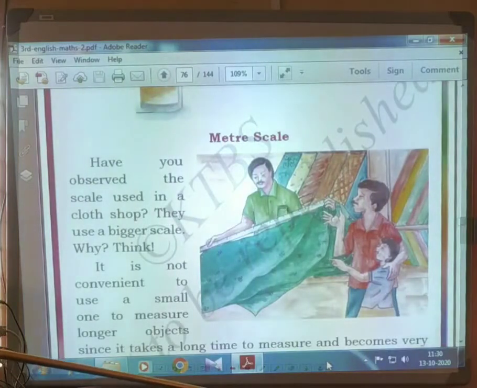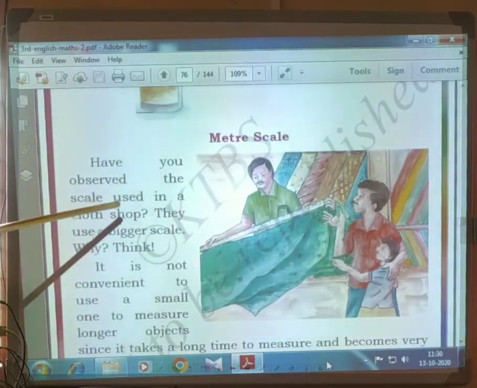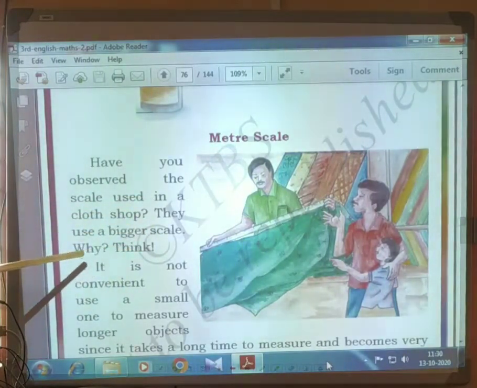The next one is meter scale. If you went to any cloth shop with your mother, you will know this. In a cloth shop, they will not measure by a small scale, they will use another measurement. Have you observed the scale used in a cloth shop? They use a bigger scale.